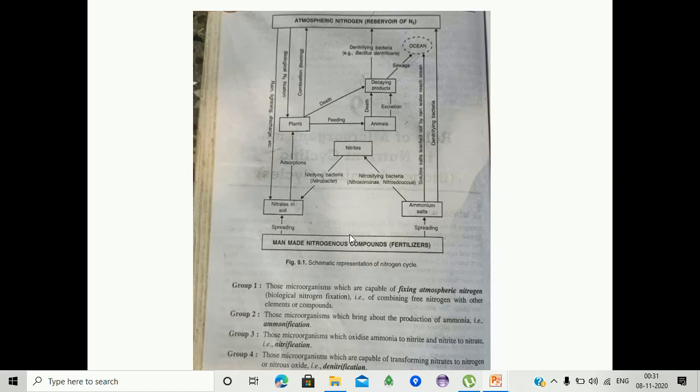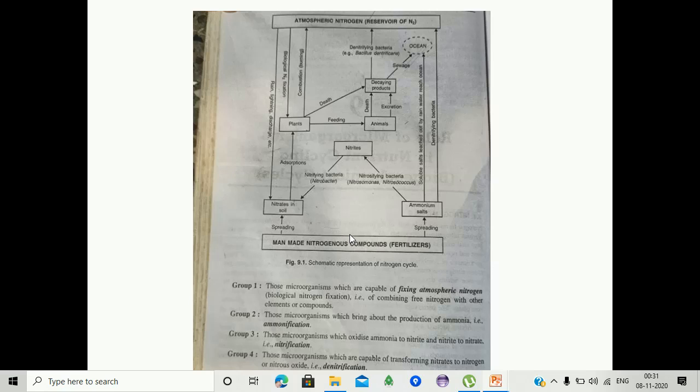We are observing nitrate is converted into nitrites. Nitrites are converted by nitrifying bacteria, Nitrobacter. This nitrate is absorbed by the plants. These ammonium salts, man-made nitrogenous compounds, are spreading nitrates and ammonium salts.